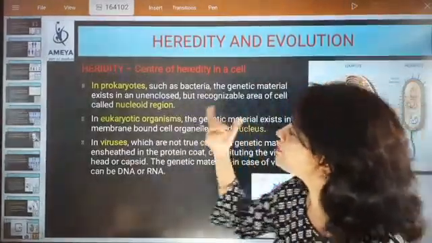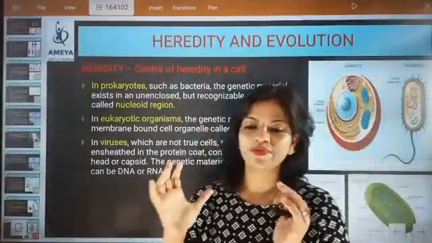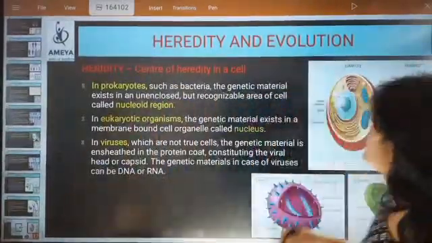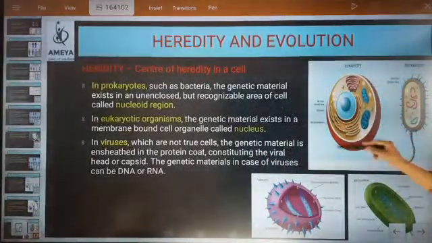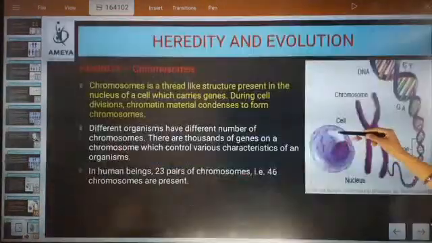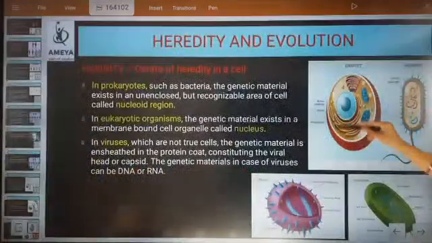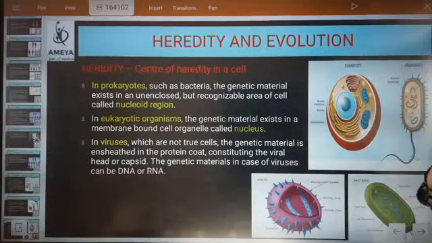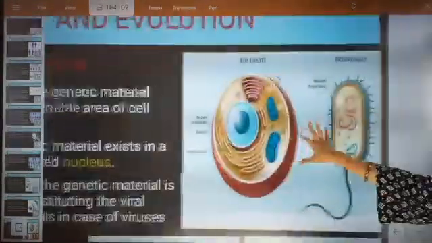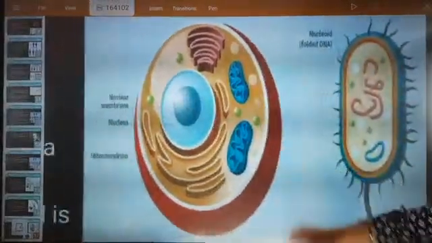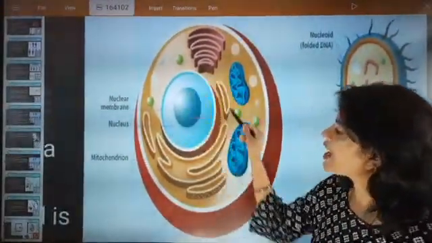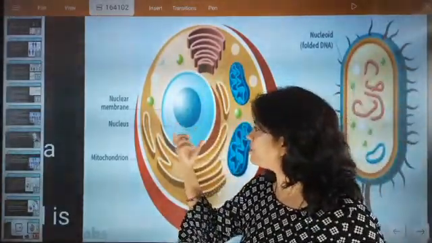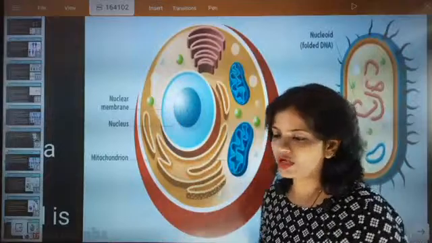Nucleoid is exactly, beta, see, look here. You have to understand that in eukaryotes a double coated nuclear envelope will be there. This is exactly the double coated nuclear envelope, so this is called the nucleus. This is the nuclear envelope, and this is the cell. I'm going to increase this so that you can see the structure. This is the nuclear envelope, and these are nucleopores present in it. It is a double coated membrane.